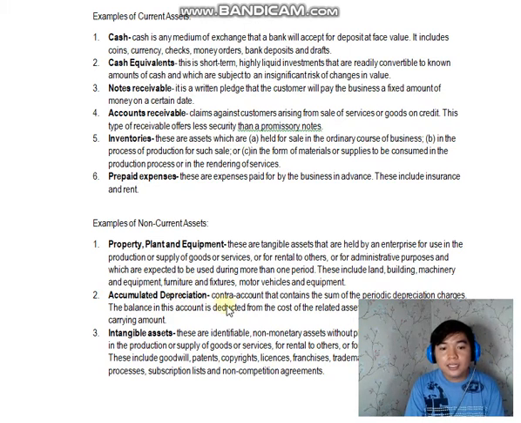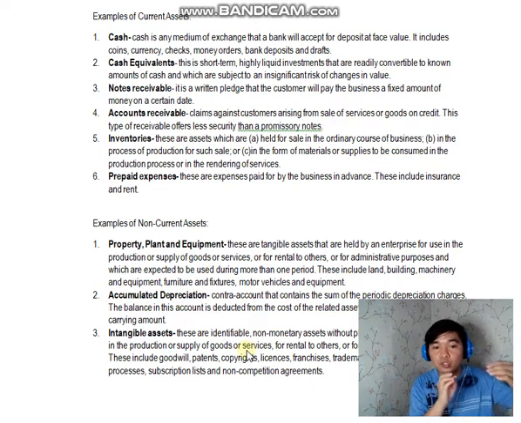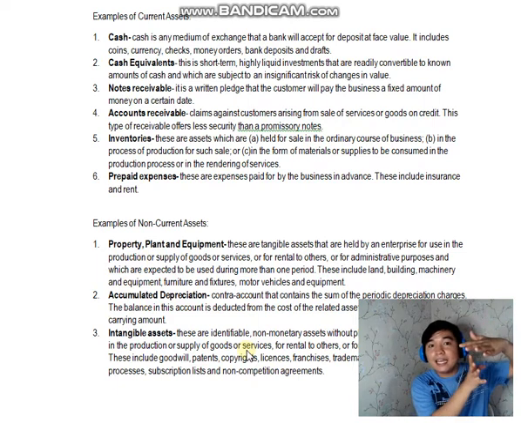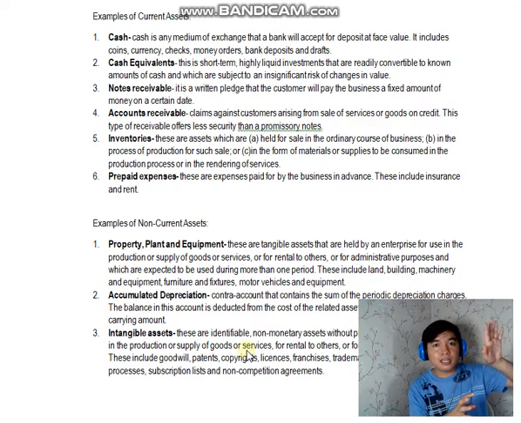Accumulated depreciation, this is a contra account that contains the sum of the periodic depreciation charges. Okay? The balance in this account is deducted from the cost of the related assets to obtain book value or carrying amount. So, yung accumulated depreciation po, kumbaga valuation account po. So, contra account to dun sa property, plant, and equipment. So, hindi ito nahihiwalay sa property, plant, and equipment. Okay? Yung accumulated depreciation. Lahat ng depreciation mo for the year, ipinapasok mo sa accumulated depreciation, wherein kapag magpe-present ka ng financial statements, particularly dun sa non-current assets na part sa PPE, ima-minus mo yung accumulated depreciation.